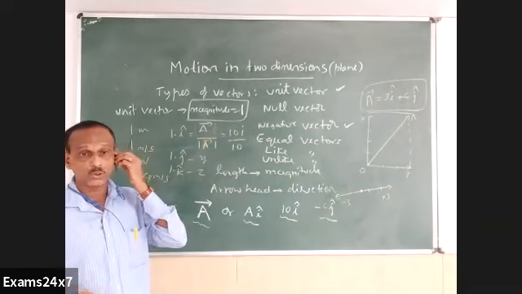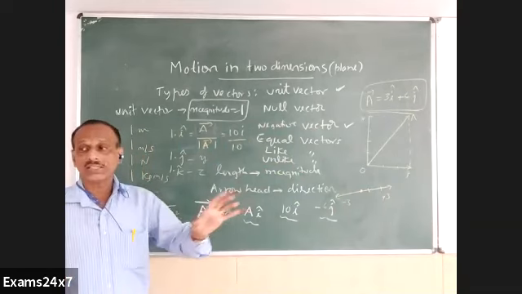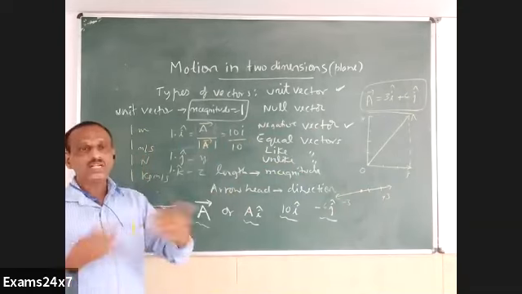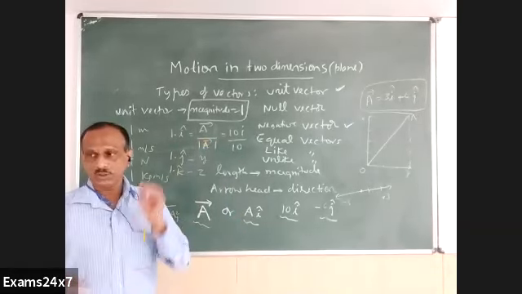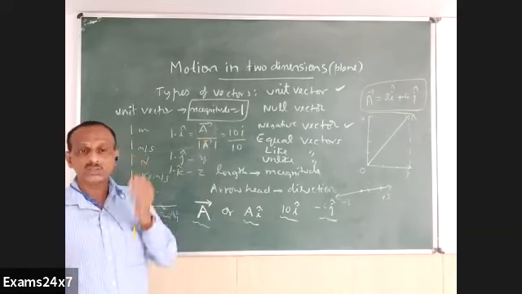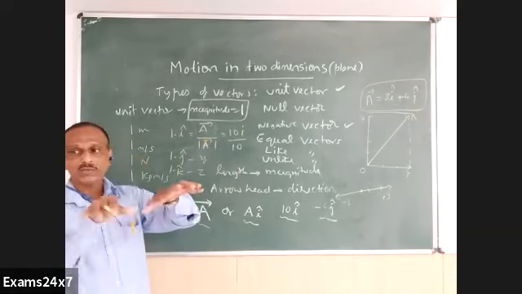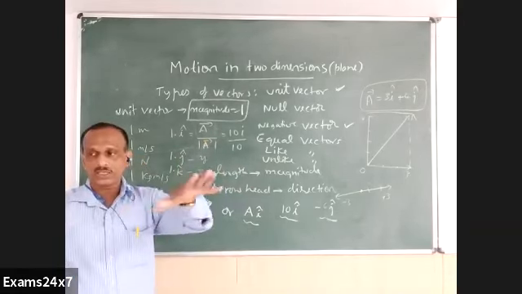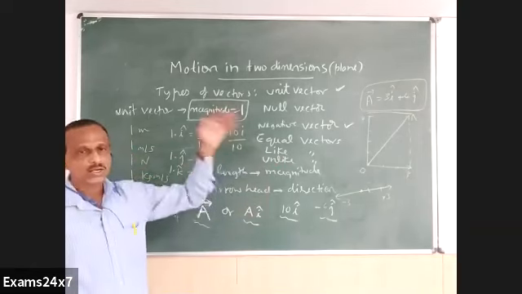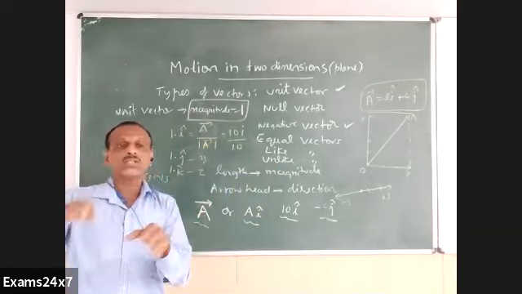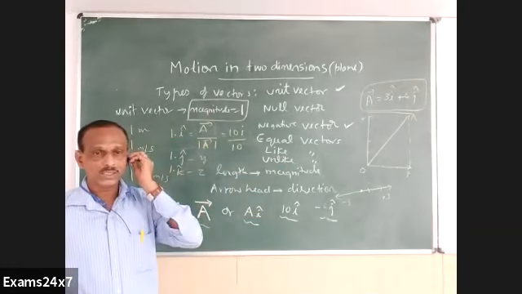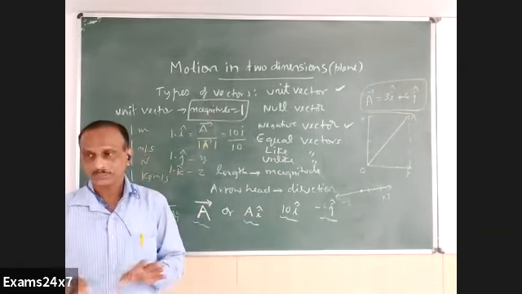How is a null vector produced? When two equal and opposite vectors act at a point, the result is a null vector. Something like 3 minus 3 equal to 0 in mathematics. Two vectors of equal magnitude acting in opposite directions result in 0. And since these are two vectors, their combination must yield a vector is one idea, so we call it a 0 vector.